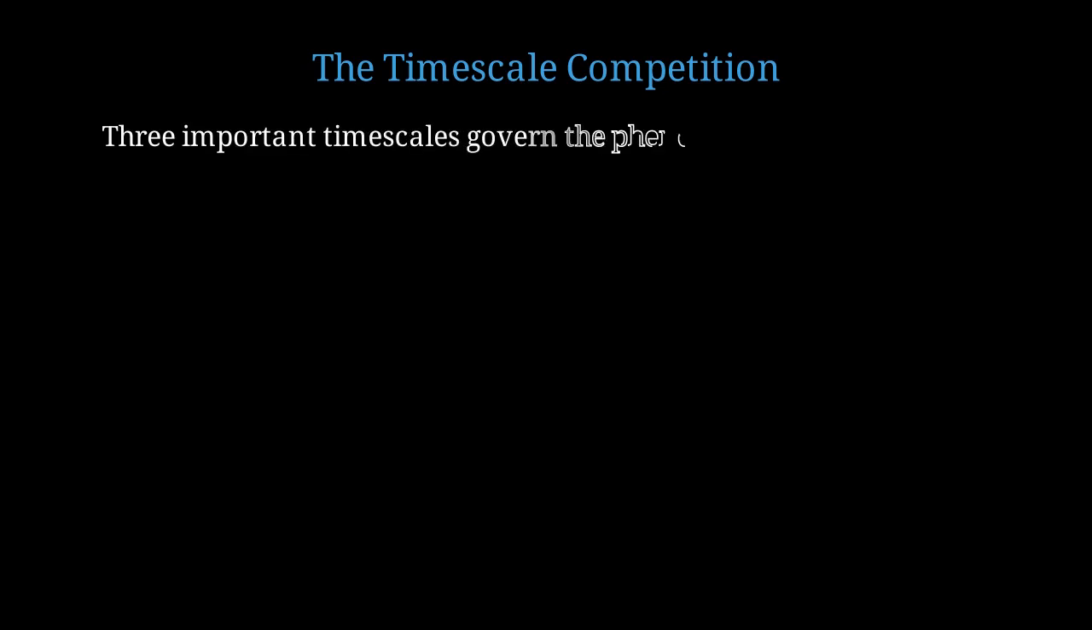Another way to understand the paradox is through competing timescales. There are three important timescales that govern this phenomenon. The capillary timescale, T-cap, equals the square root of rho R cubed over sigma. This is how long surface tension takes to act. The flow timescale, T-flow, equals L over V. This is how long the liquid takes to traverse a given distance. The viscous timescale, T-visc, equals rho R squared over mu.